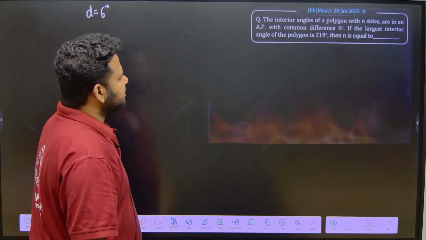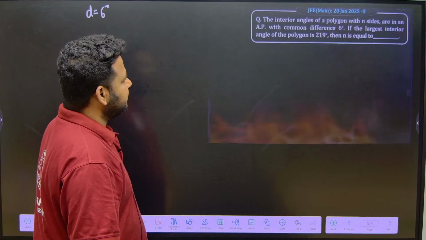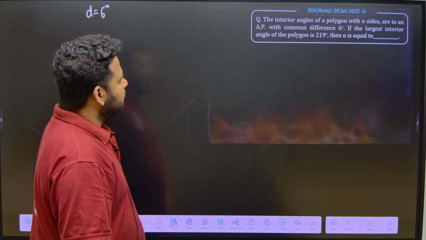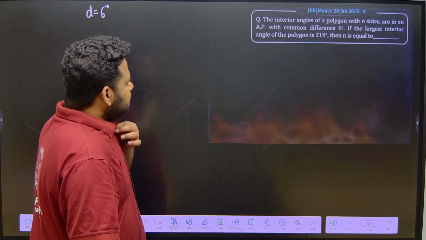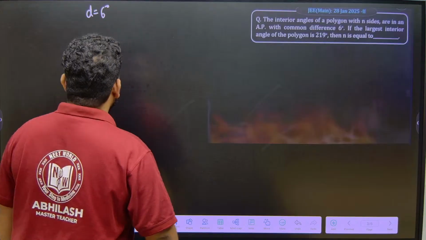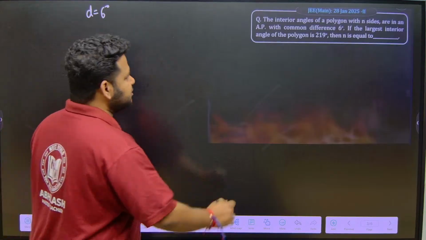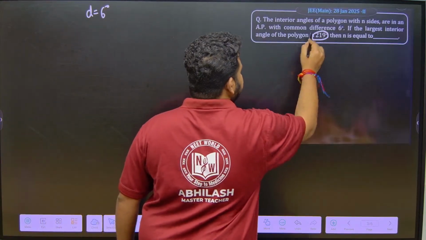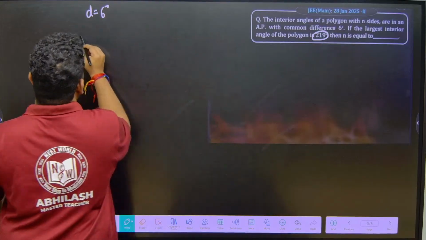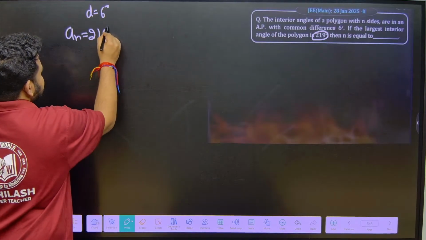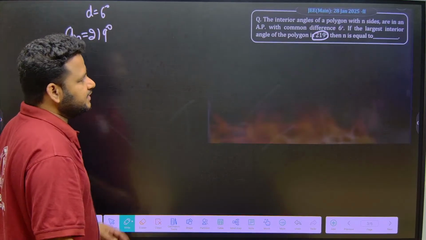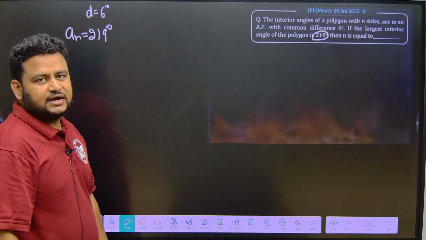If the largest interior angle of the polygon is 219 degree, then n is equal to what? So the largest interior angle of the polygon is 219 degree, they are telling. That means what? That means a_n is equal to 219 degree. Largest interior angle means 219 degree, that is a_n is equal to 219 degree.